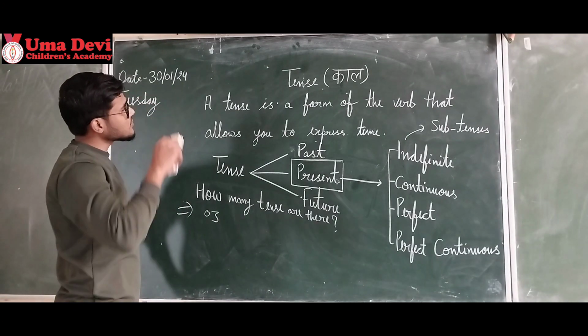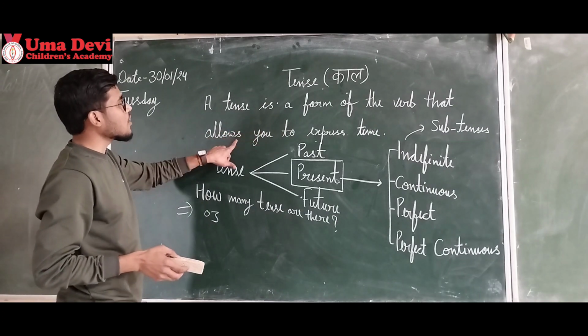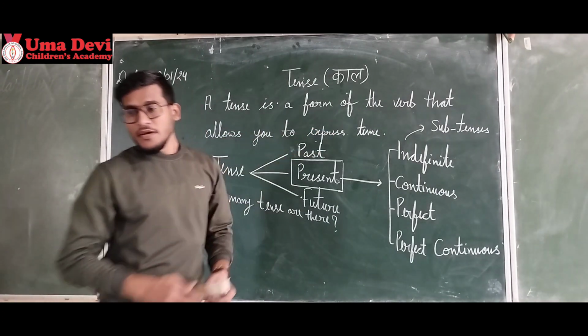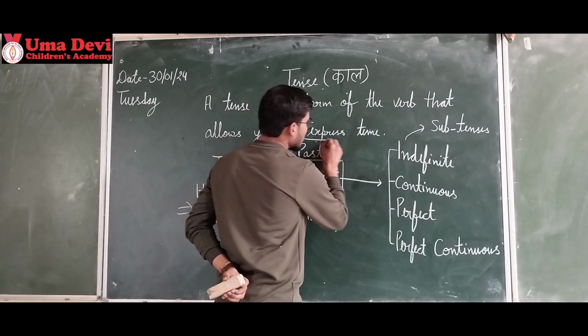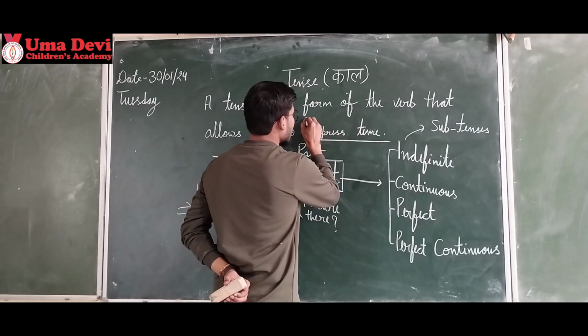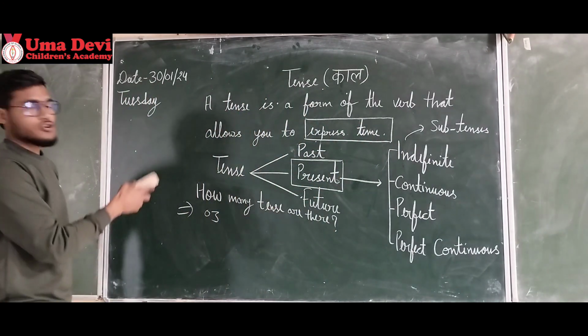Let's recap the definition once again. A tense is a form of the verb that allows you to express time. Keep this in mind. Tense tells us about time. Past, present, future. This is time, na? Okay, take a screenshot.